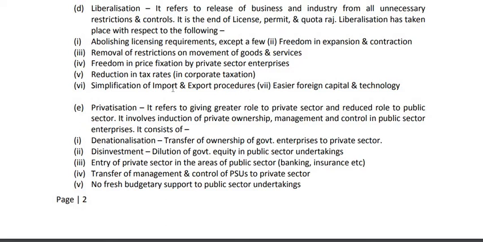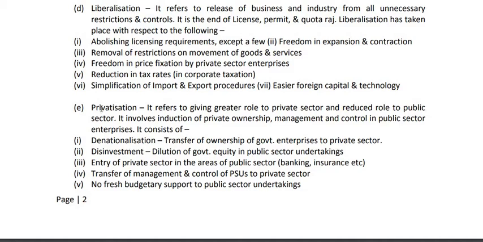But at present these are made simple. That means import and export procedures are made simple under the policy of liberalization. And the last one, easier foreign capital and technology. Now it is very easy to invite foreign capital and foreign technology, which was not easy before 1991. So these are the areas where the liberalization policy was introduced.